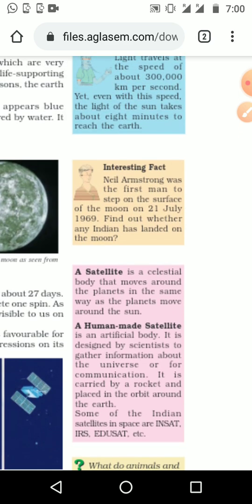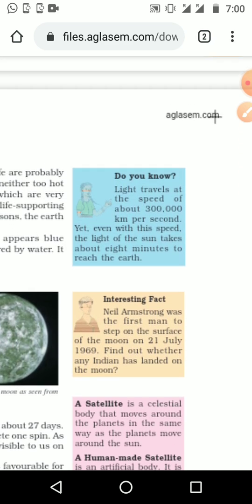Then we can see some other facts here. Interesting fact: Neil Armstrong was the first person to step on the surface of the moon, on 21st July 1969.